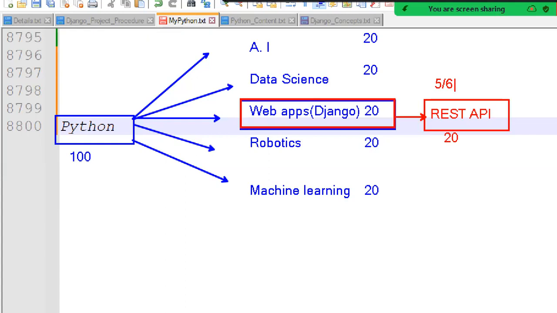If you add REST API in your resume, then you get a lot of interview calls. And if you know some REST API basics and some security related concepts, then you can crack your interviews more easily. Is this clear? The structure?